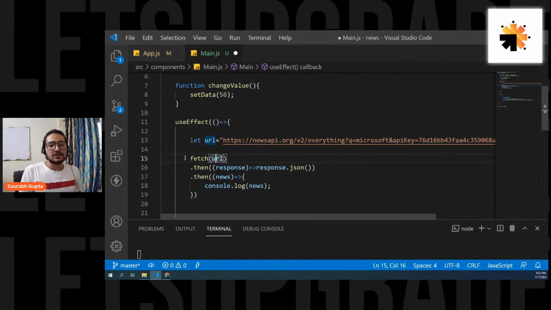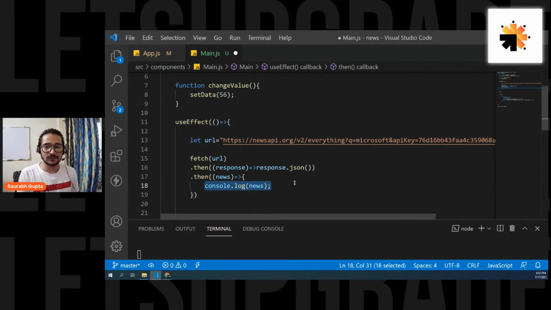Okay, everyone. So see, fetch URL. I'll explain what exactly is happening here. Fetch this URL. Once I've got the response from the backend, then I get my response and I tell it I want it in JSON. It again returns a promise. Then once I got that promise, here I'll get my data. I want to get my data and print it. Once I've converted into JSON, I want to print it on the console. Simple. Save it now and let's see, are we getting the news?